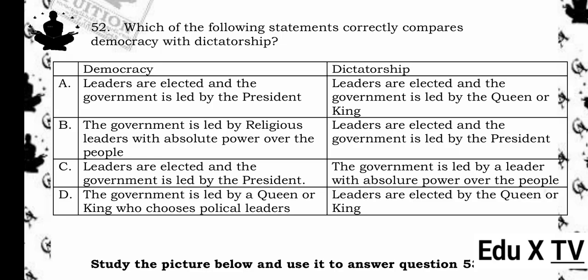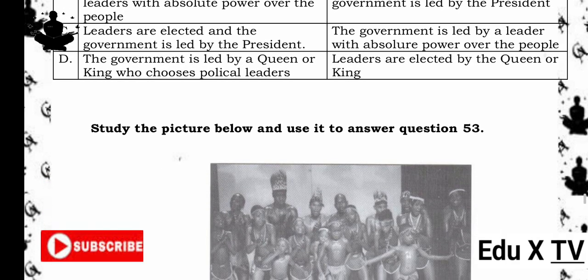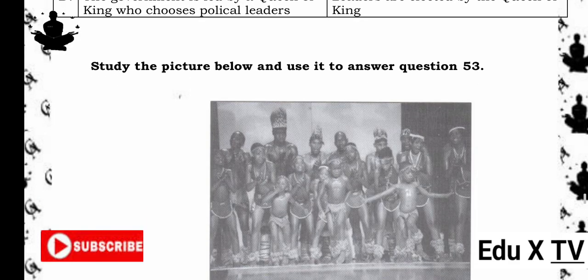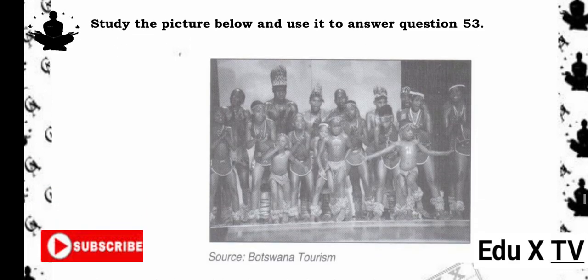D. The government is led by a queen or king who chooses political leaders. Leaders are elected by the queen or king. Correct. The answer is C. Democracy: leaders are elected and the government is led by the president. Dictatorship: the government is led by a leader with absolute power. Reason being, democracy involves elections and leadership by the people, e.g., a president, while in a dictatorship, one leader holds all the power.